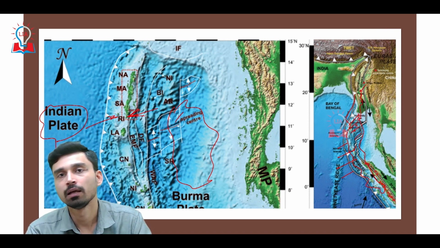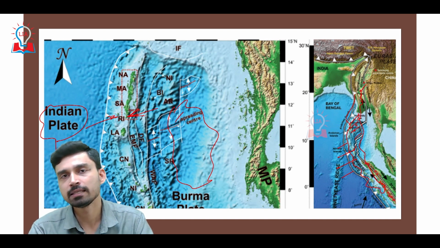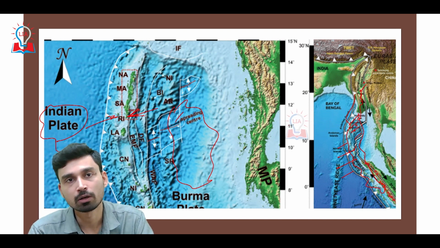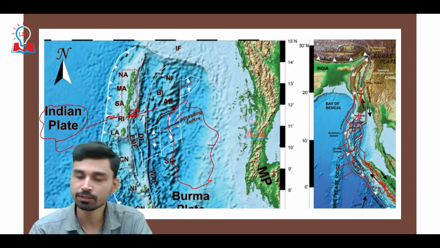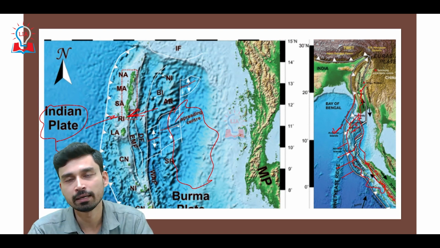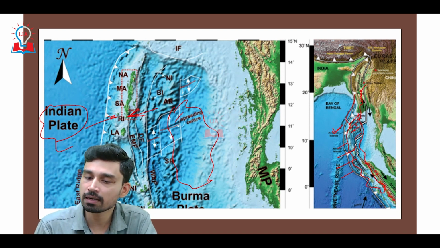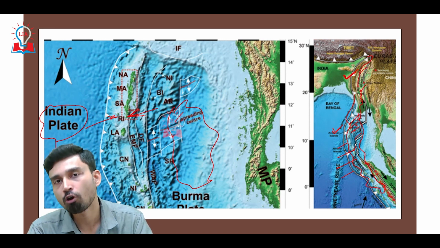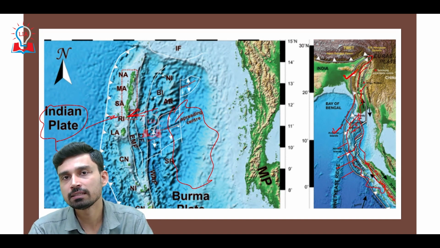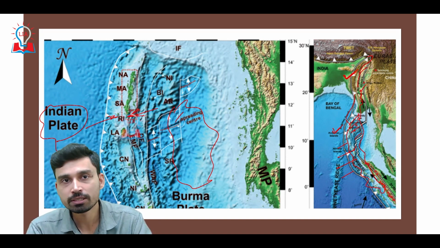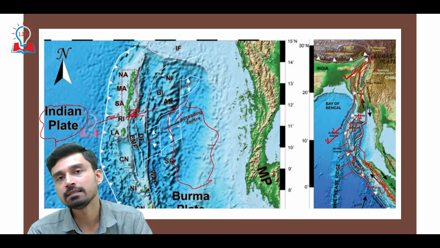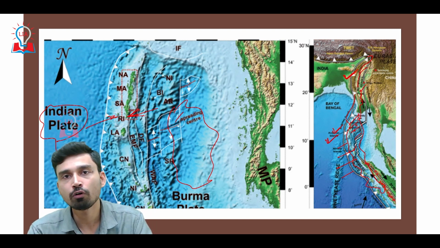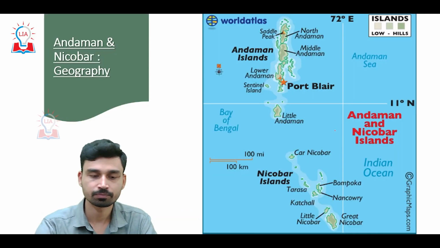If you go to the north of Andaman Nicobar Island, we have the Arakan Yoma Range mountain in the Myanmar region, which is considered as the uplifted part of Andaman Nicobar. Or another way, you also can say that the subducted part of Arakan Yoma mountain range is what we see today as Andaman Nicobar Island. And many geologists also believe that this Arakan-Yoma range is nothing but extension of the Purvanchal range of mountains in the northeastern part of India, and these are generally considered to be the part of Himalayas. And it is due to this reason many geologists concur that Andaman Nicobar can also be considered as the subducted extended part of Himalayan mountain itself.